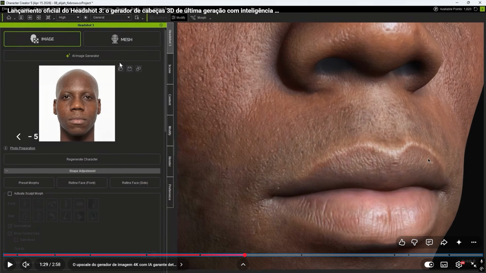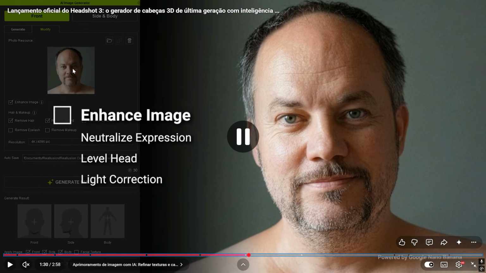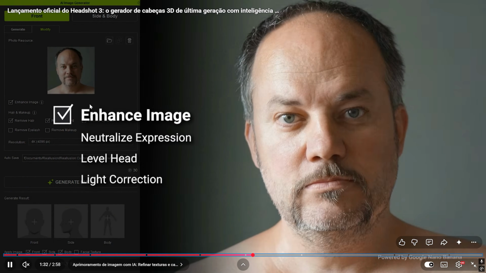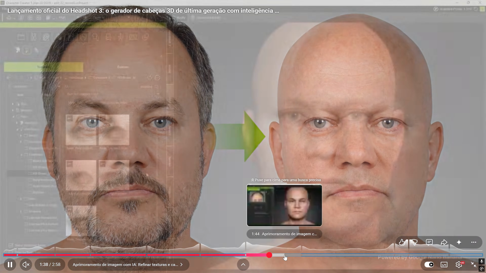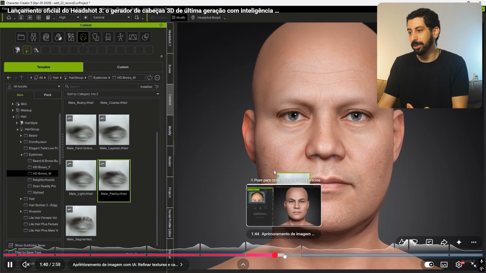Look, where you can see there's a shadow. And all of that will be projected onto the character. So when you run it through their artificial intelligence, you get this enhancement, and you can even remove the hair. The artificial intelligence will try to understand what this character, this person would look like without hair. So you can add hair on top later, during editing, because this software allows you to do that.